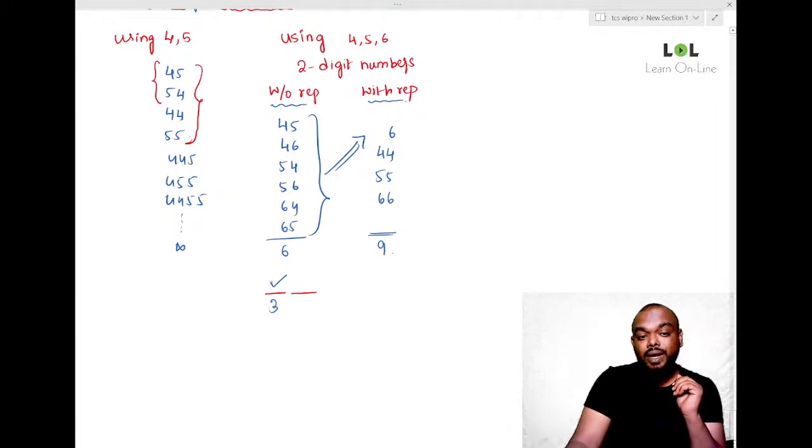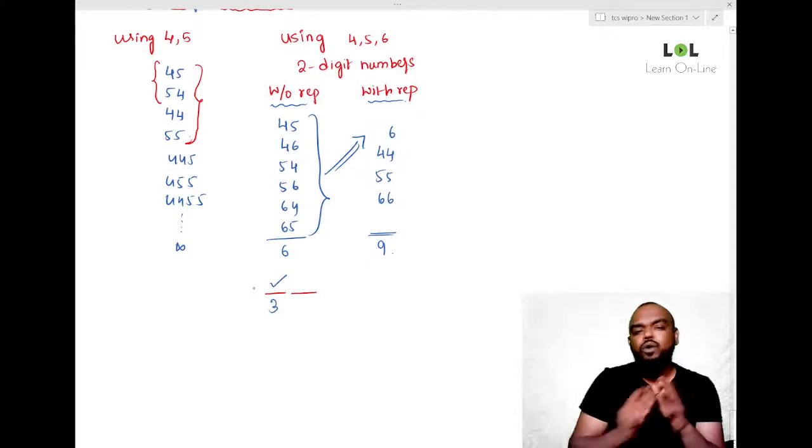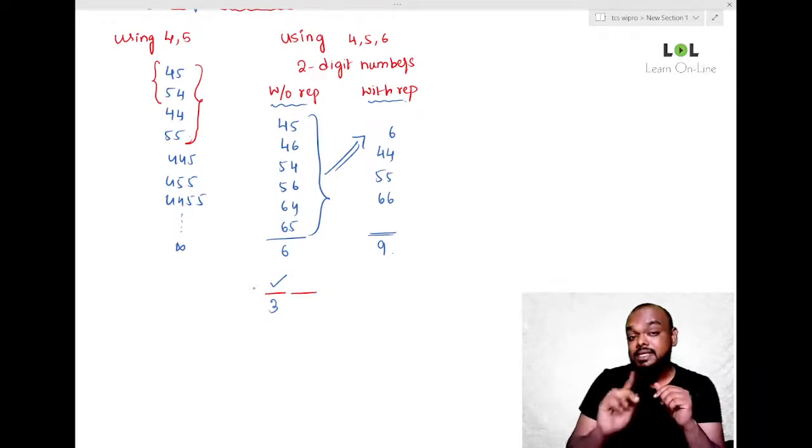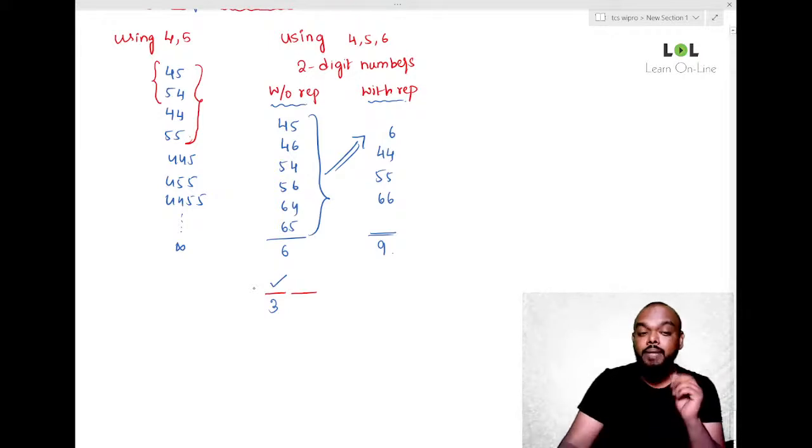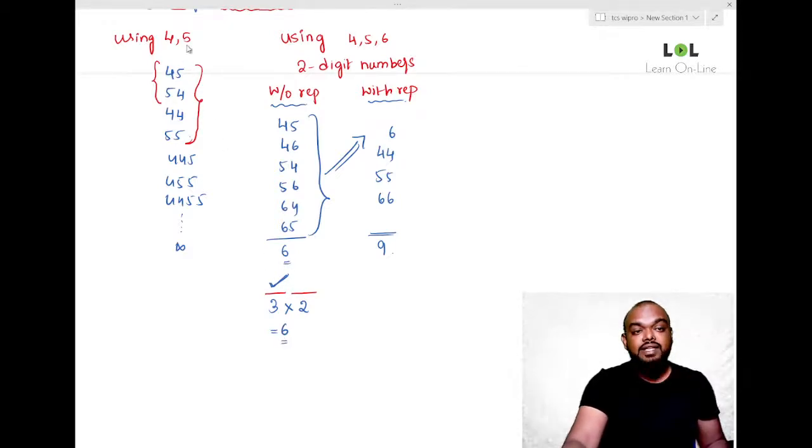Now I used one digit in the tens place. I don't know which one. I might have used 4 or 5 or 6. But I used only one digit there. Still, how many digits are left over? Still 2 digits are left over, because out of 3 I used one digit here. So the second place can be filled in only 2 ways. So that becomes 3 into 2, 6. Exactly the same answer.